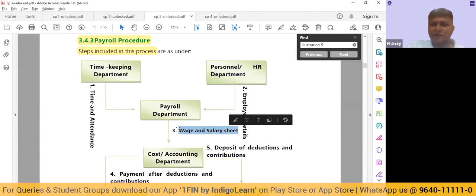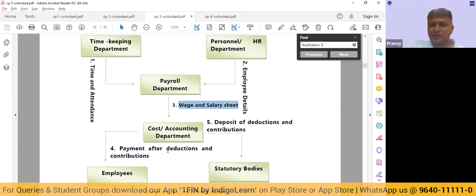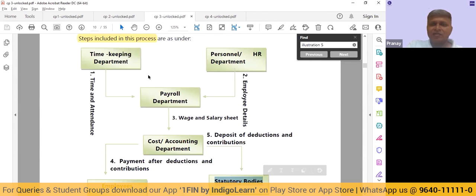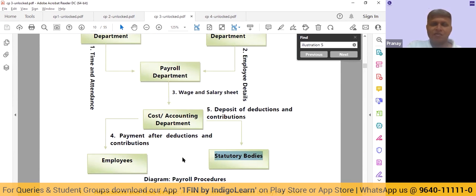Then once this sheet is prepared, it is going to go to the accounting department, who will take care of statutory deductions like ESI, PF, PT, some loan reimbursements, or if they had taken some advances, adjustment of that. So those deductions and contributions will be taken care of by the costing and accounting department. Whatever has to go after deductions to the employees will be paid to the employees. What has to get deposited with the statutory bodies will get deposited. So here you will have theory about how timekeeping is to be done, how this pay sheet is to be prepared, what kind of pro formas are going to be kept.